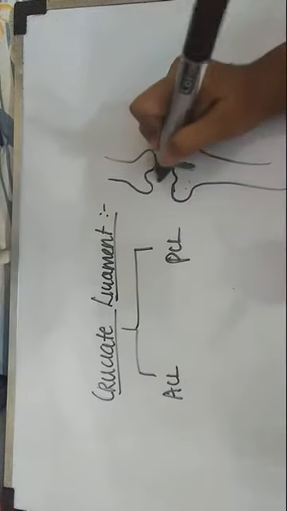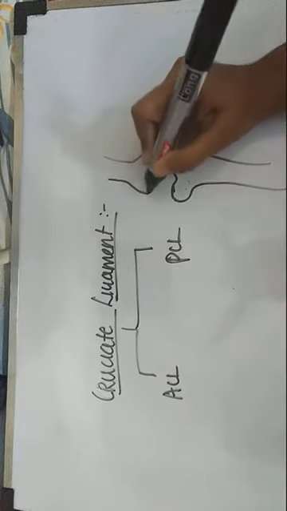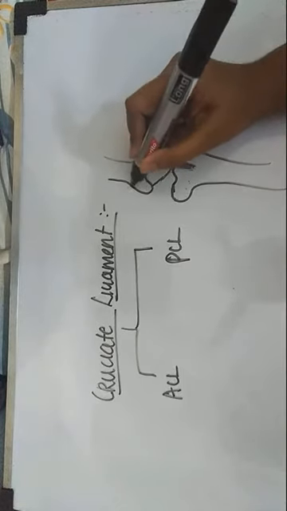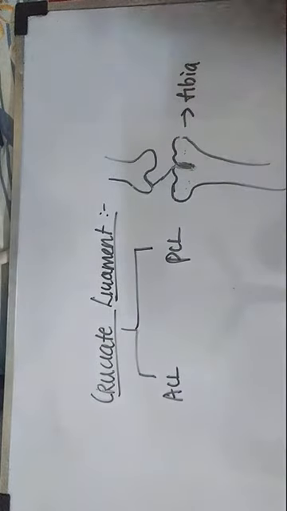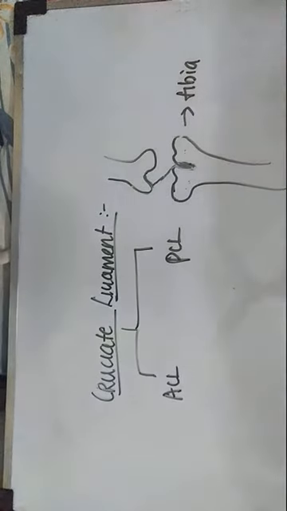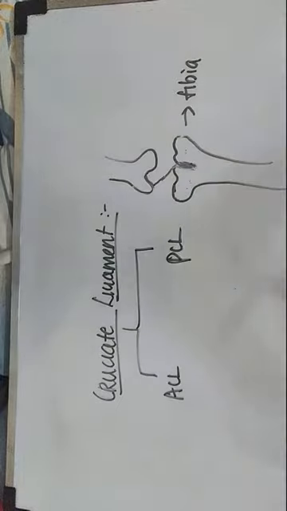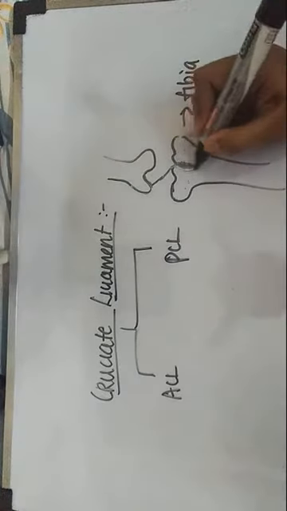Then it runs upwards, backwards and laterally and attaches to the posterior surface of the lateral condyle of the femur. I said the one which arises from the anterior surface will go and insert on the posterior surface. Here also it's the same.